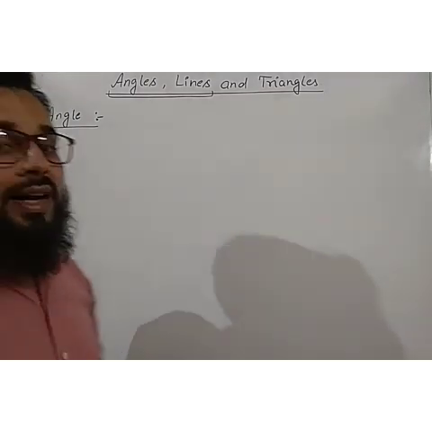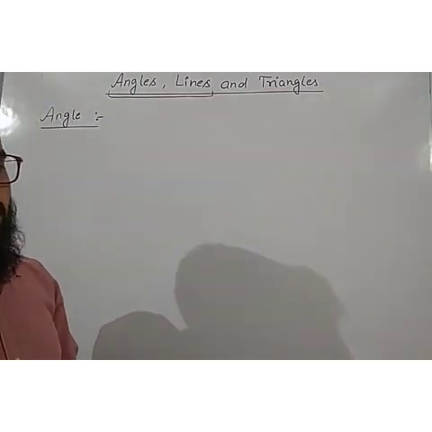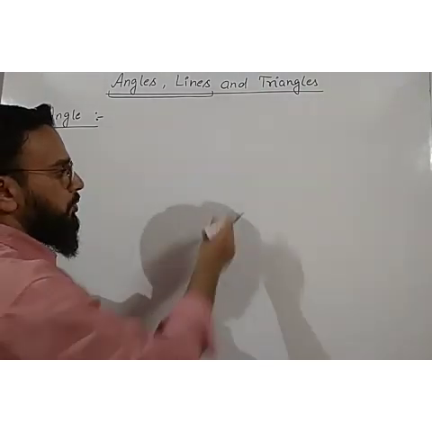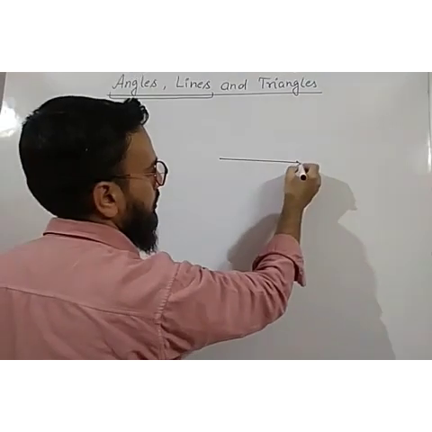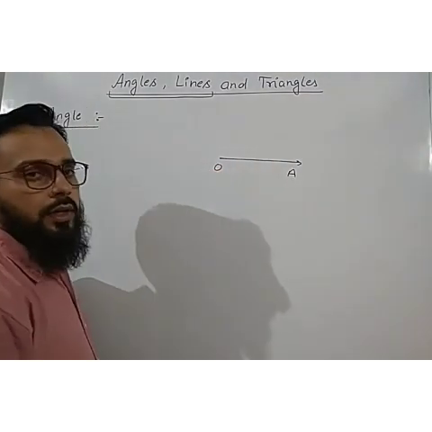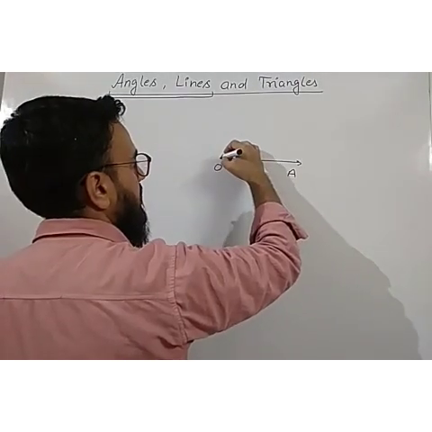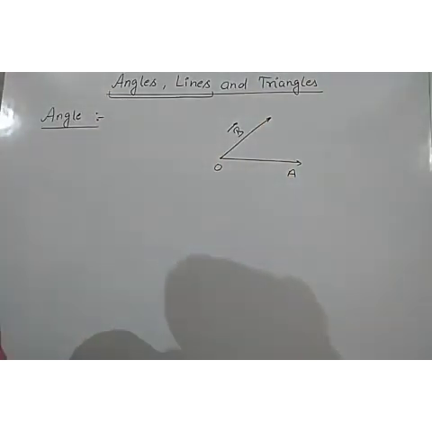What is an angle? Or how will you define an angle? Okay, so what is the definition of any angle? Or how will you define an angle? Suppose we have two rays. Suppose this is ray OA and another ray starting from the same point is OB. Okay, so what is an angle?